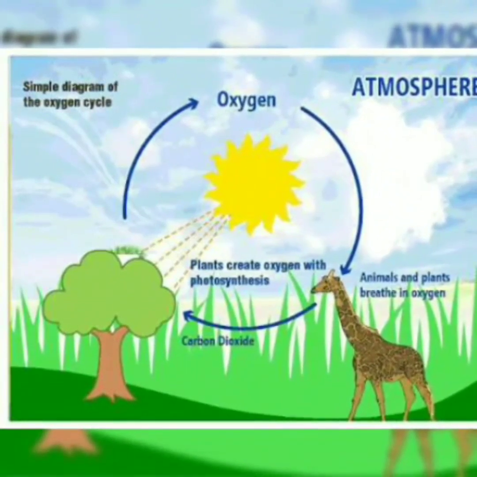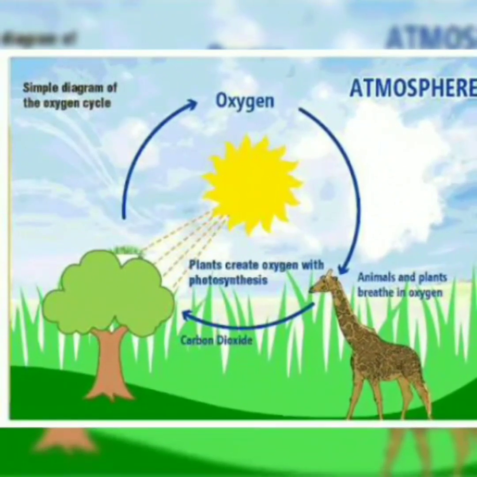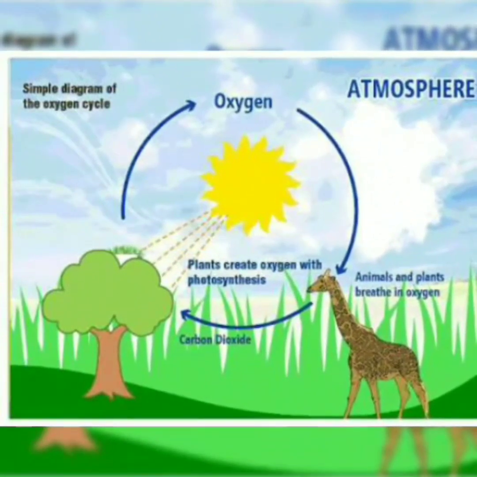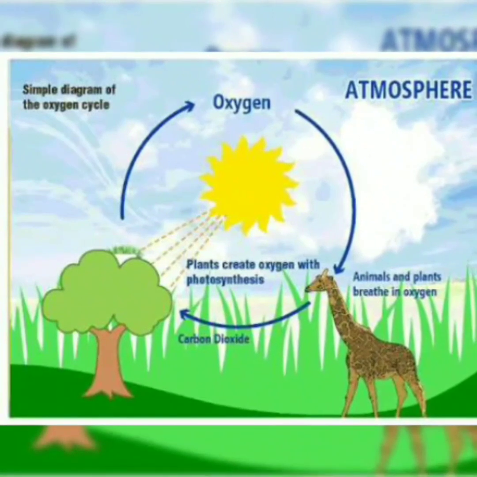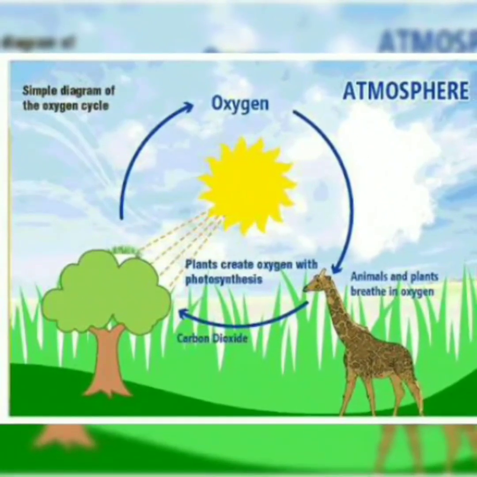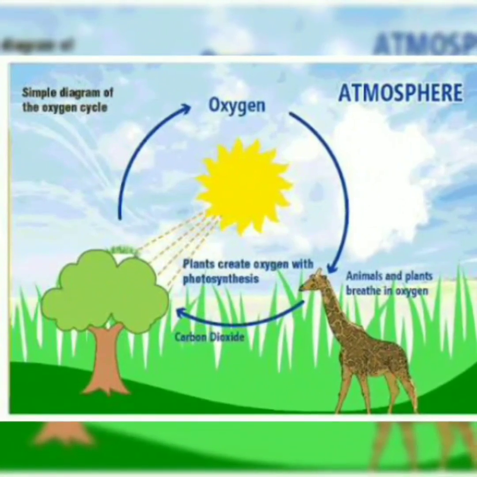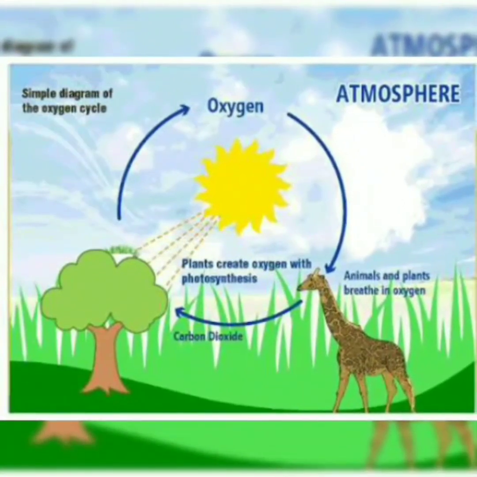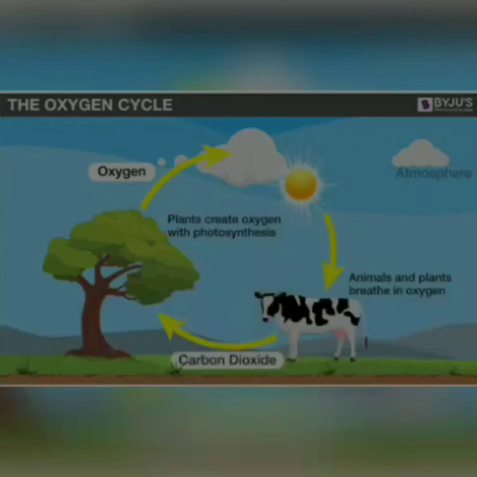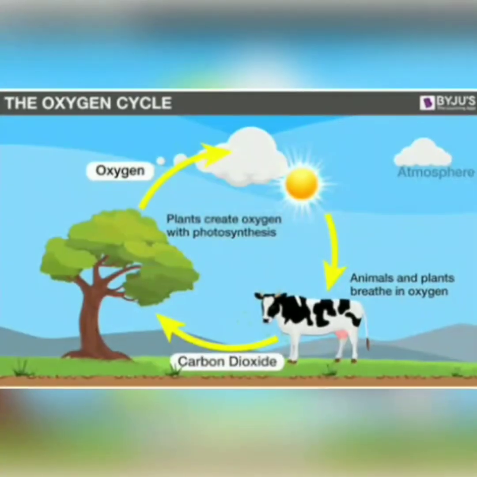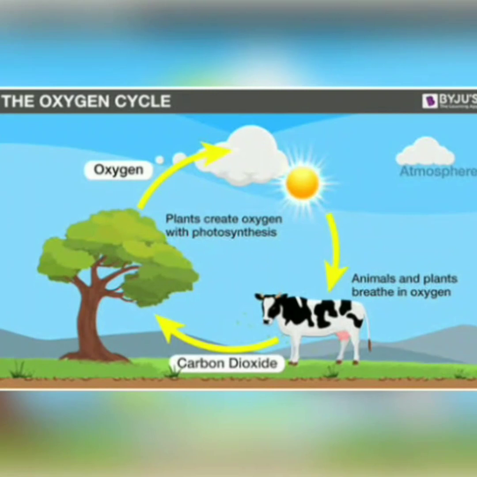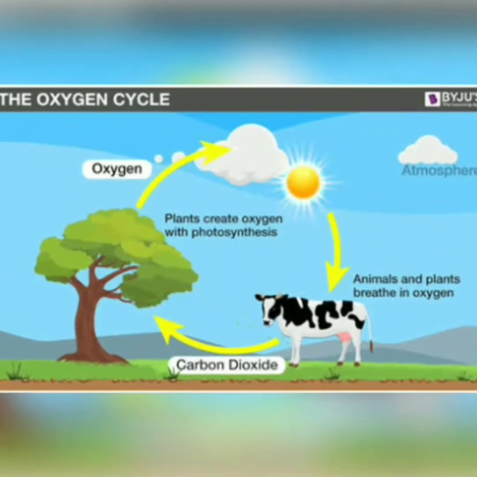An example of a photochemical process is photosynthesis, in which plants use carbon dioxide, water and sunlight to produce oxygen and glucose, and they release the oxygen into the air.